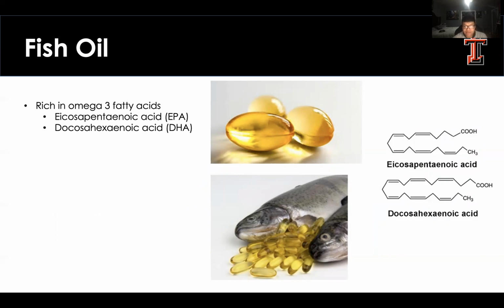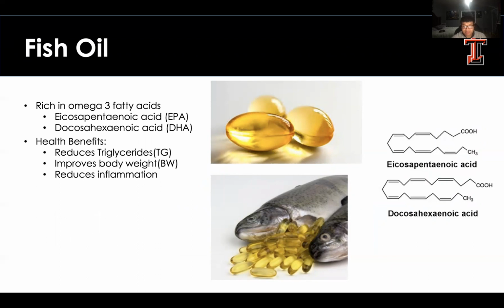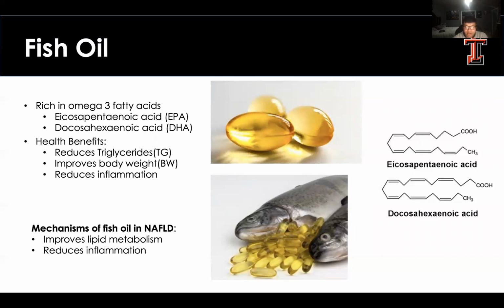And EPA is the fish oil of choice in this study because of its anti-inflammatory properties and metabolic benefits. Other common health benefits of fish oil include the reduction of triglycerides, and it can reduce inflammation. Fish oil is able to do this through reducing inflammation and improving lipid metabolism, which reduces fat accumulation in the liver.